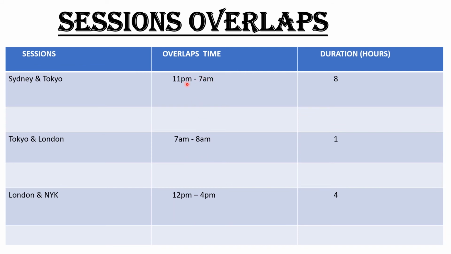Between 11 p.m. and 7 a.m. is for this session, and then 7 a.m. to 8 a.m. also for this session, and then between 12 p.m. in the afternoon and 4 p.m. in the evening also for this session. That's good. Yeah. Now we are coming to talk about when not to trade as a forex trader.